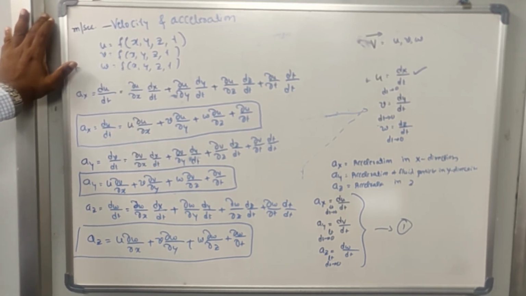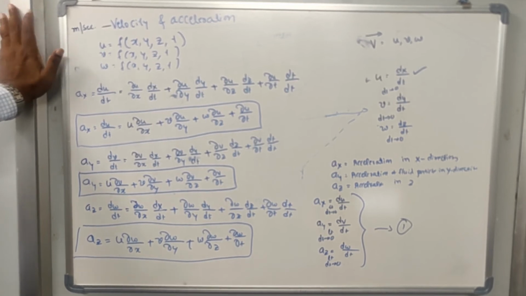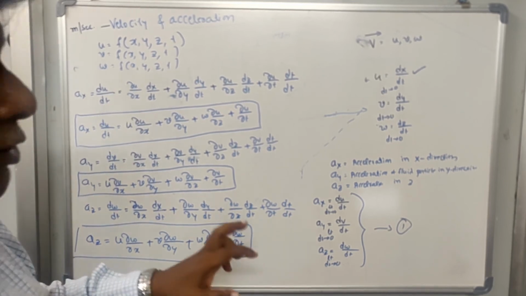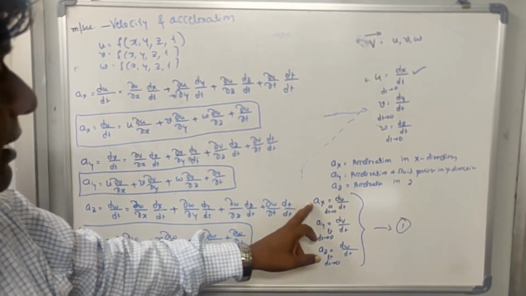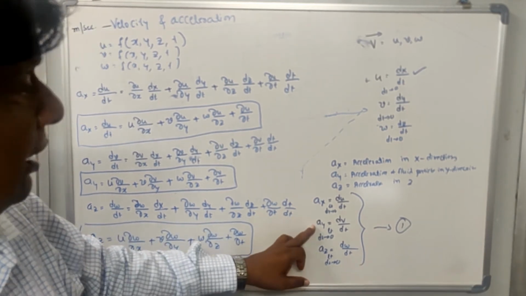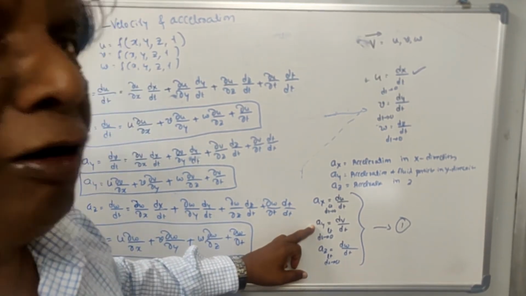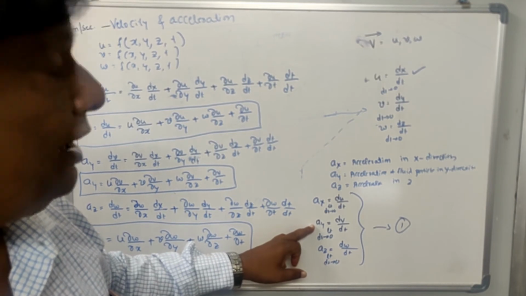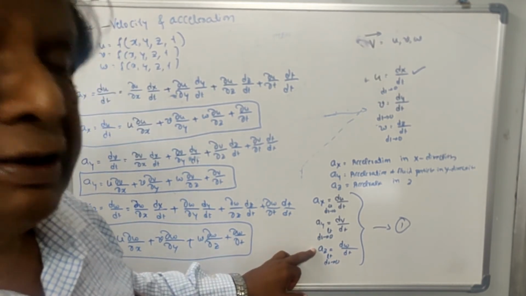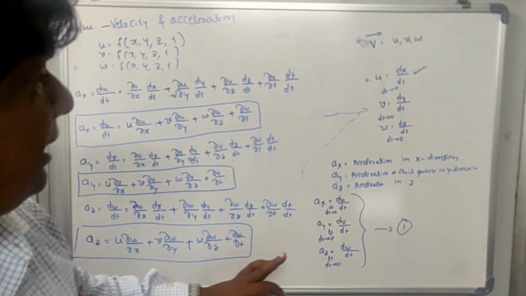So this acceleration in space also has three components in the xyz direction. These components in the xyz direction are called the rectangular components of acceleration. So ax is the rectangular component of acceleration a in the x direction, ay is the component of acceleration a in the y direction, az is the component of acceleration a in the z direction.